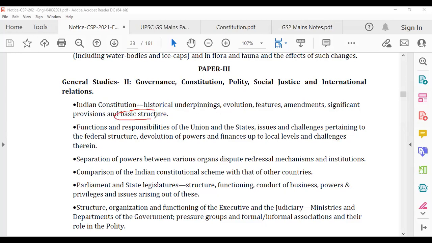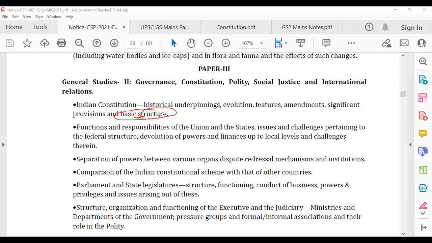So we will talk about basic structure today. What is basic structure? This is topic 1, basic structure. We'll go topic by topic. Like topic 1, features. I'll make some other video on features like parliamentary versus presidential system, FR versus DPSP. We'll do that later on. First of all, this one, basic structure.